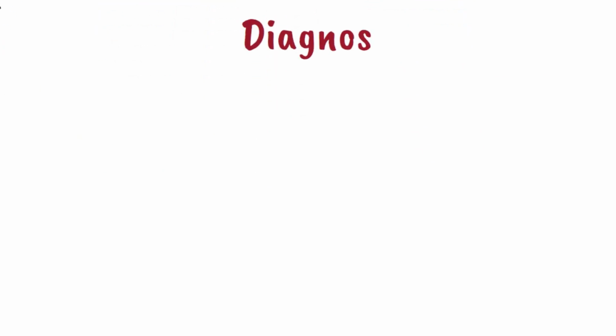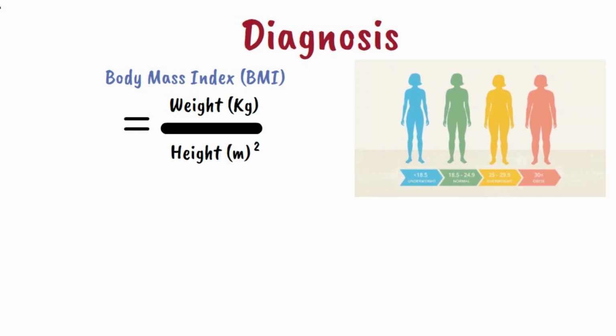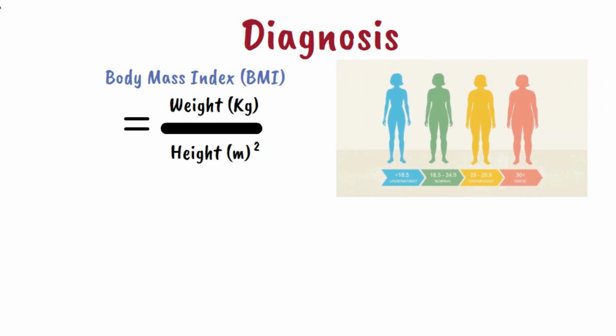For the diagnosis of obesity, body mass index is often used as a measure of body fat and is calculated by dividing body weight over the squared height. Those with BMI greater than 30 are considered to be obese. BMI is not an ideal measure of body fat, and there are some limitations to its use.